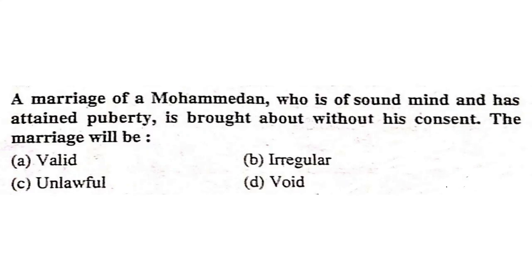A marriage of a Muhammadan who is of sound mind and has attained puberty is brought about without his consent. The marriage will be valid, irregular, unlawful, or void? It is irregular. Who is of sound mind, has attained puberty, and is married without his consent, that is irregular.